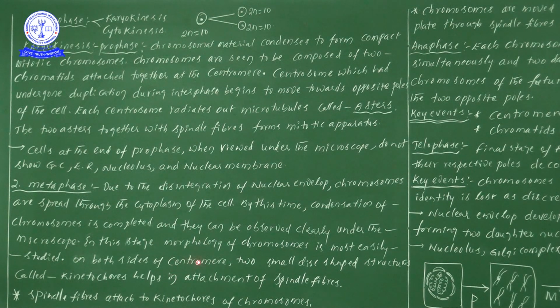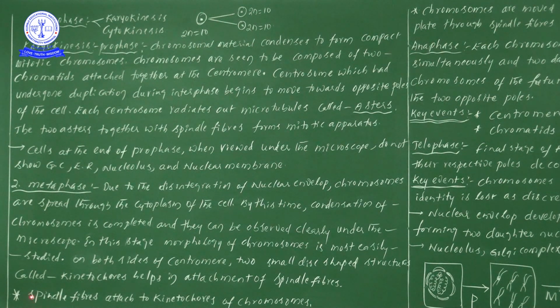On both sides of the centromere, one diagram we have shown. Whatever disc-shaped structures are present there, we call these kinetochores. These kinetochores help in the attachment of spindle fibers. So these spindle fibers will go and bind at the kinetochore region. That is a main important point to be discussed under metaphase.